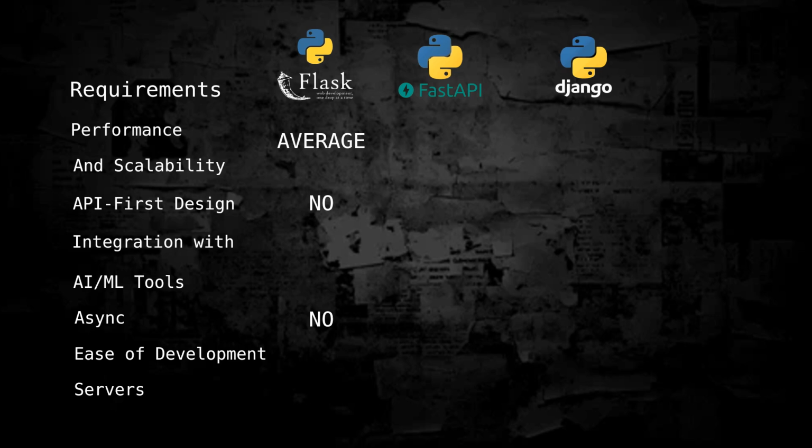If API-first design is a primary requirement for your project and you want a framework that naturally supports this methodology, consider using a framework like FastAPI or Django REST framework. However, Flask remains a powerful and flexible choice for custom implementations. Flask is not inherently AI focused, but its flexibility and compatibility with Python's ML ecosystem makes it an excellent framework for building and serving AI-powered applications.